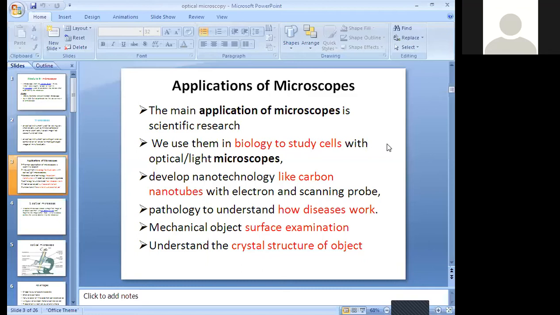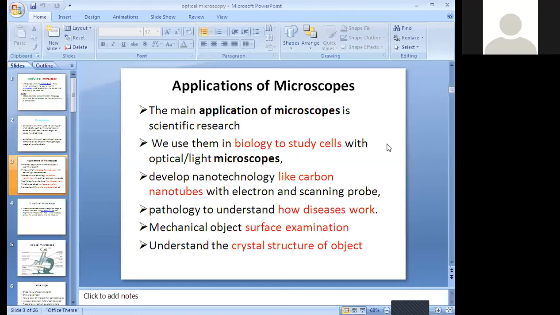It is a very important thing that the pathologist works with the help of the microscope. This is also one of the very important applications of the microscope. When it comes to mechanical object surface examination, this is very important. Please, I will repeat once again.